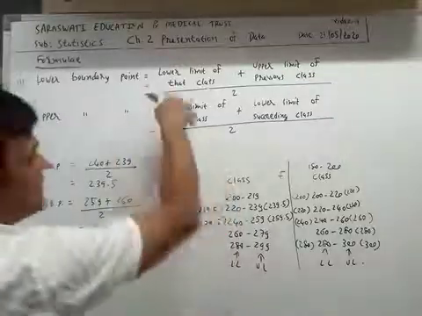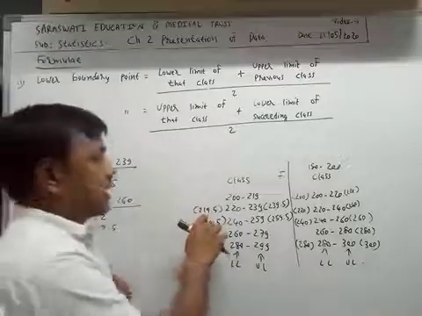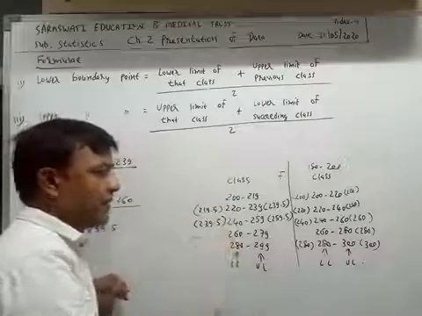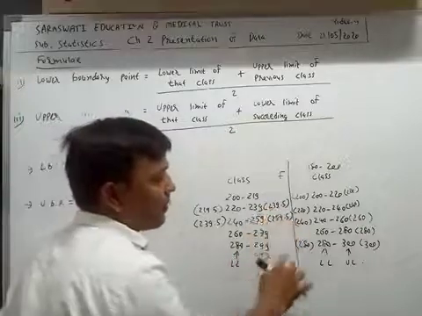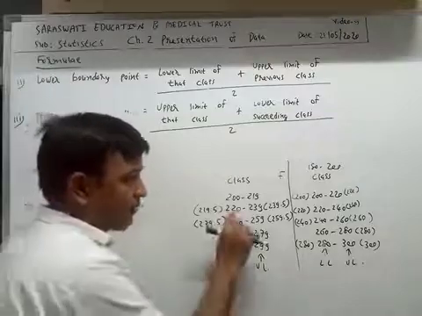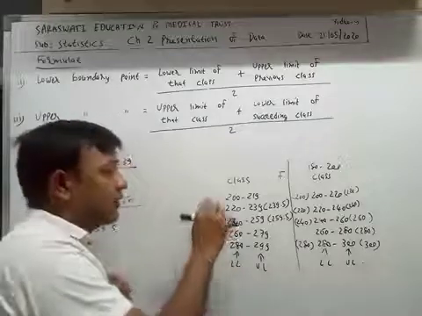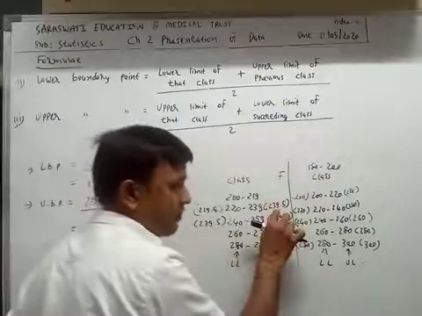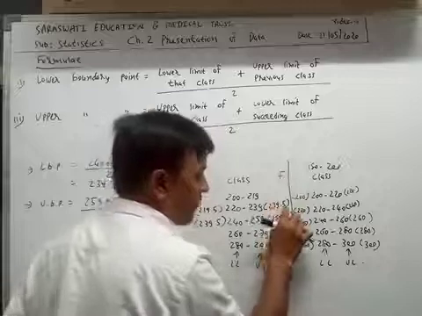We get the answer by the formula, which is also 100% correct, but in a short situation the trick is to subtract 0.5 from this value to get the lower boundary point, and add 0.5 to this value to get the upper boundary point.